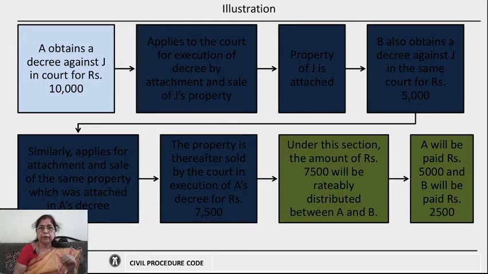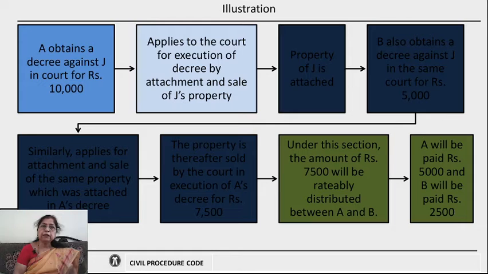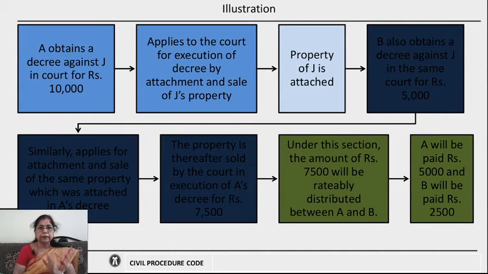For example, let us look into an illustration. Now, there is a person A who obtains a decree against a person J for rupees 10,000 and he applies to the court for execution of that decree, and he applies for the mode of execution of that decree, that is attachment and sale of J's property. Accordingly, the property is attached.